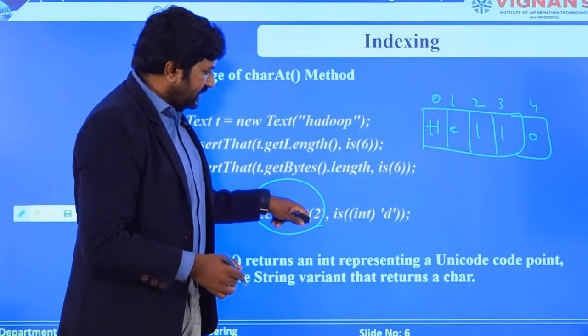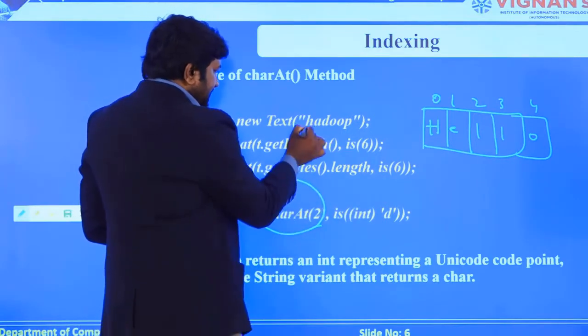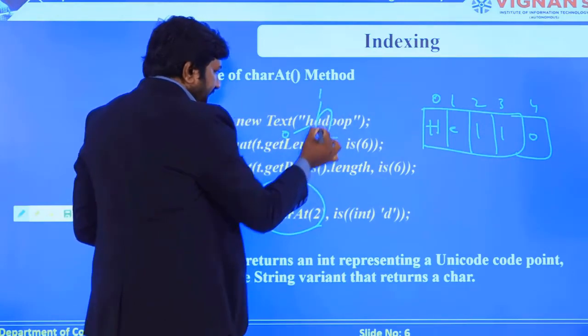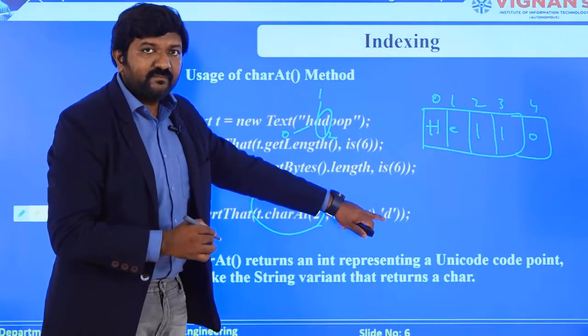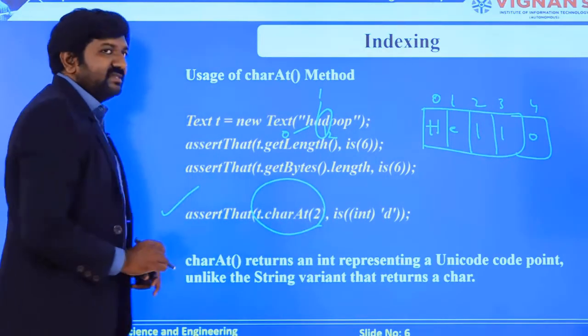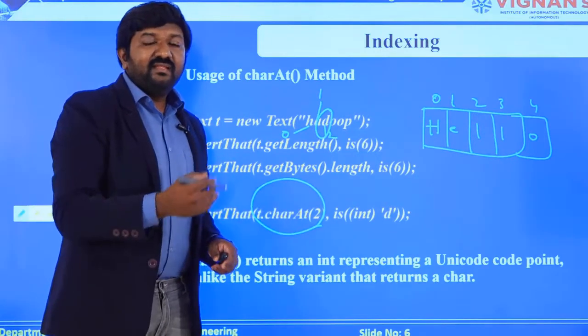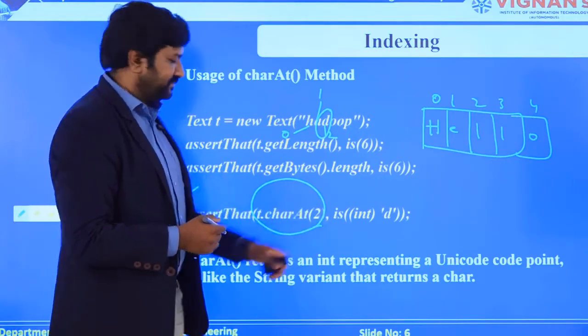I am checking whether at index 2 the letter D is available or not. With this you can see it is at index 0, 1, 2. So at index 2 you have D. I am just passing it as an argument. If my statement is correct, then it works fine. And I have to find an exact match of a byte for the respective letter available over here.